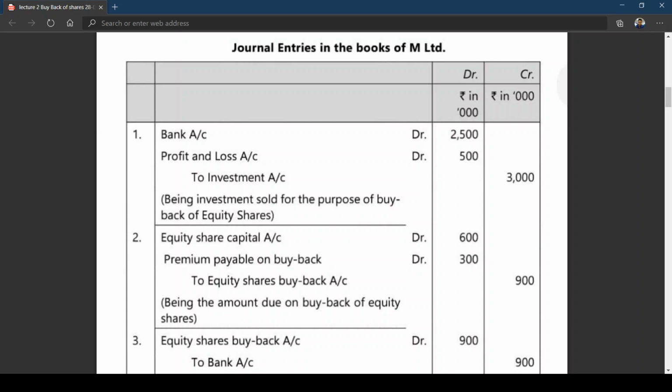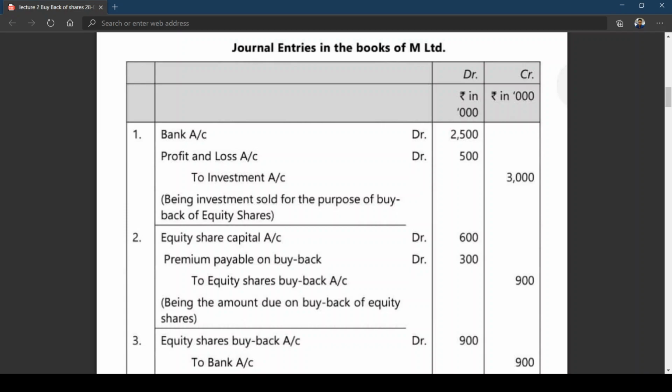Or, looking at the discussion of the previous class: equity share capital 600, premium payable on buyback 300, to equity share buyback account 900.